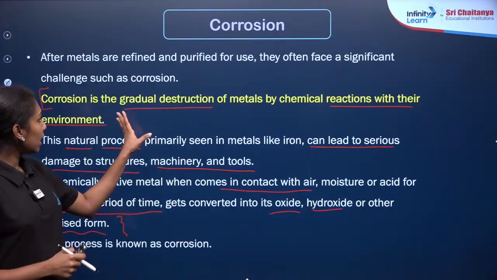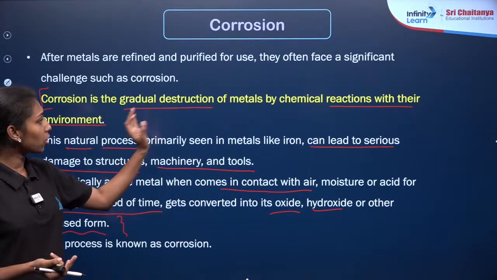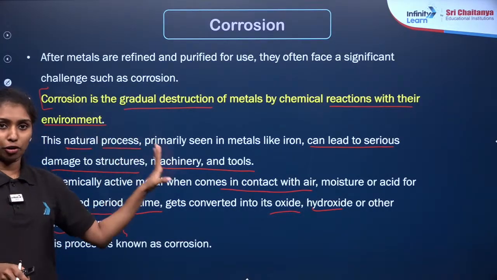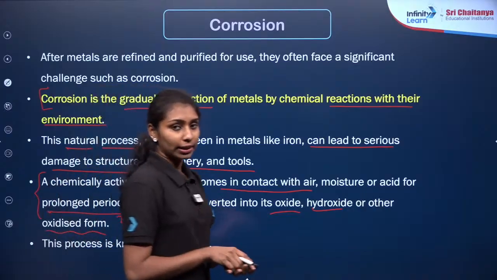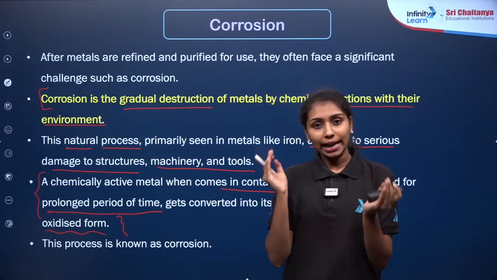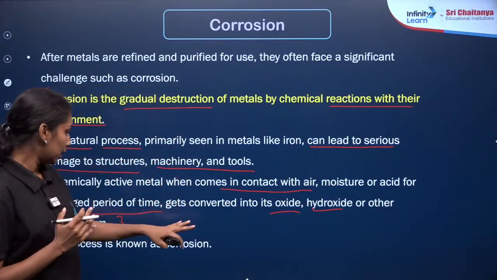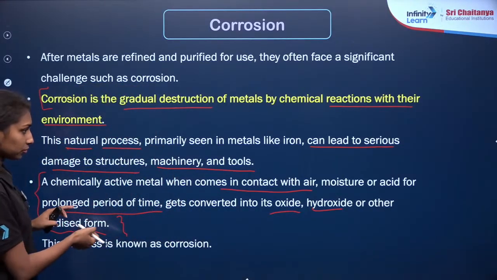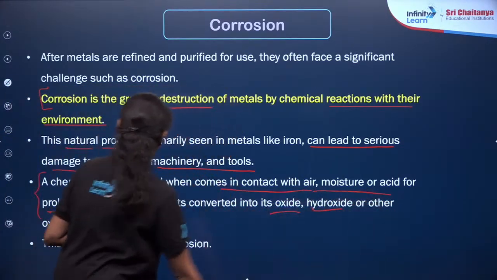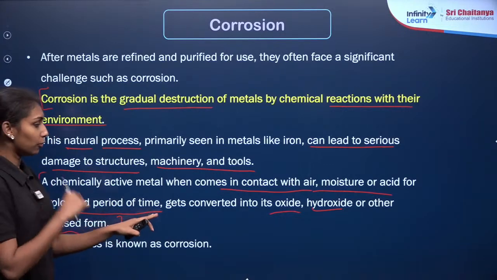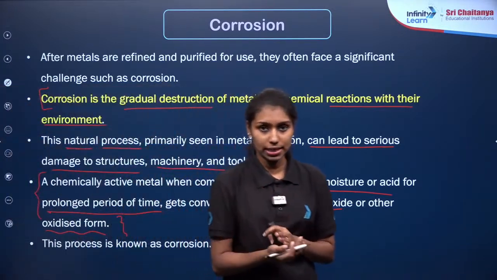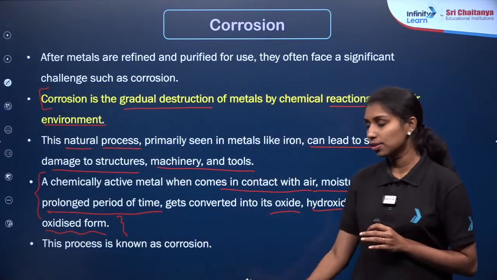In general, we can say that it is the eating up or gradual destruction of metals by chemical reactions with their environment. In chemistry terms, a metal reacts with moisture, oxygen or acid from the air for a long period of time and gets converted to the oxide, hydroxide or other oxidized form, a process known as corrosion.